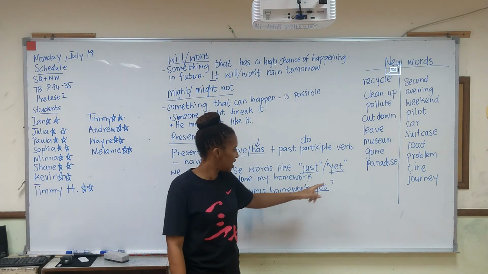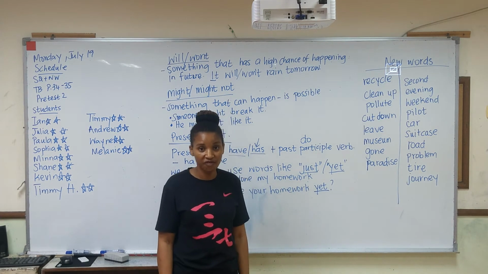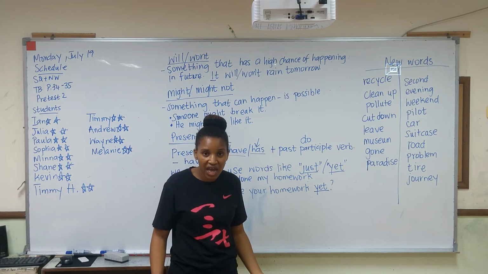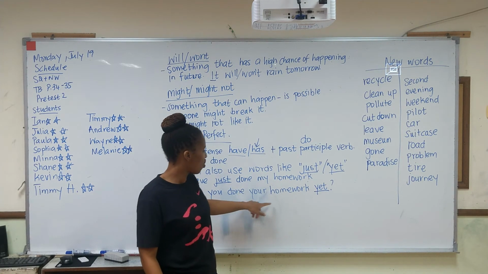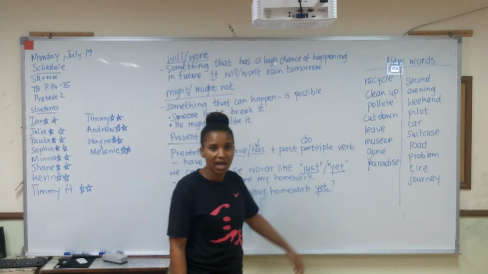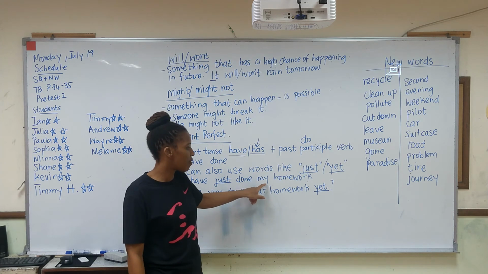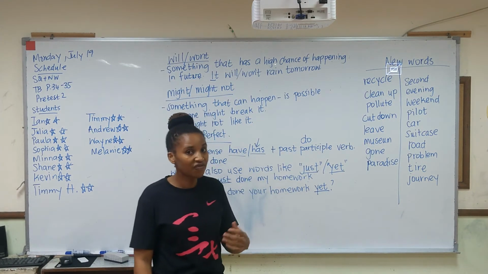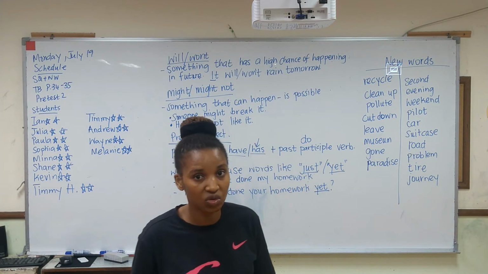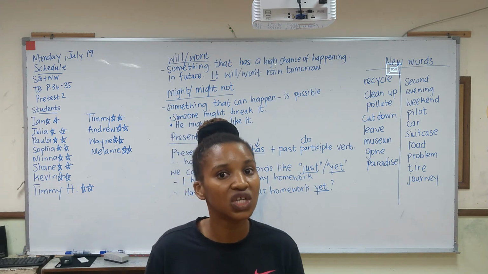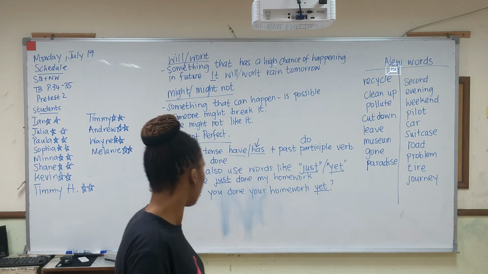And yet, in a question form. So when you are asking a question, have you done your homework yet? And someone can answer and say, I have just done my homework. Just a few minutes ago, I finished doing my homework.